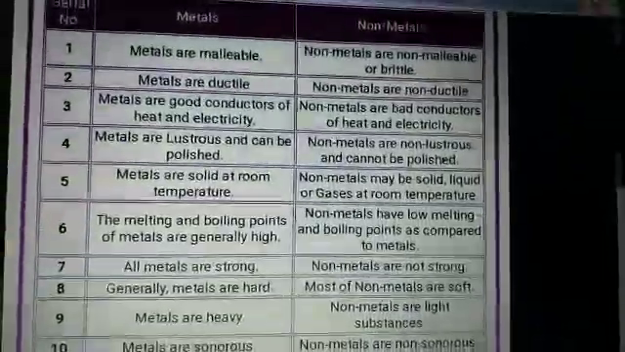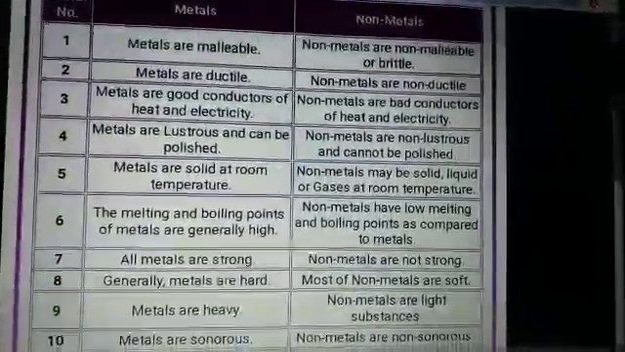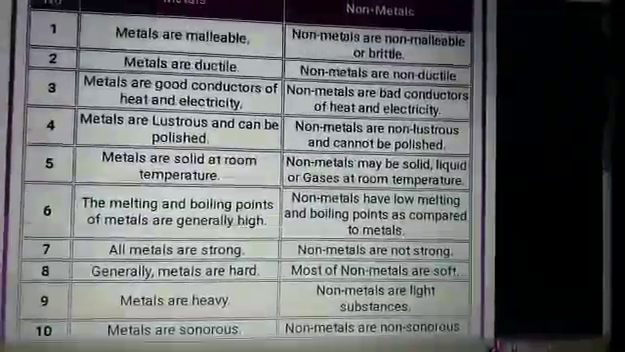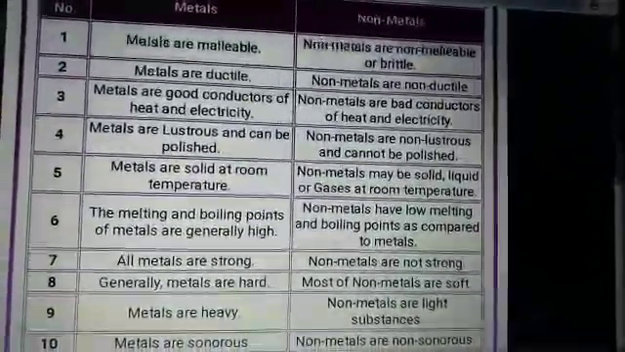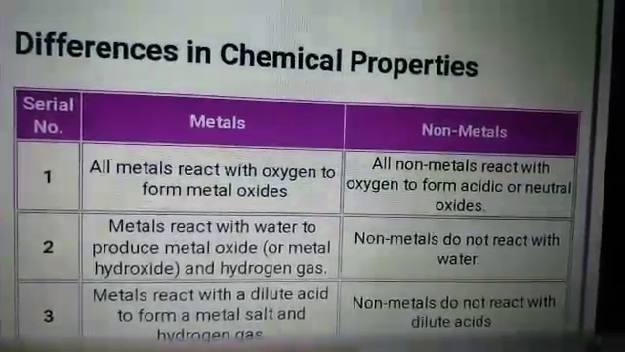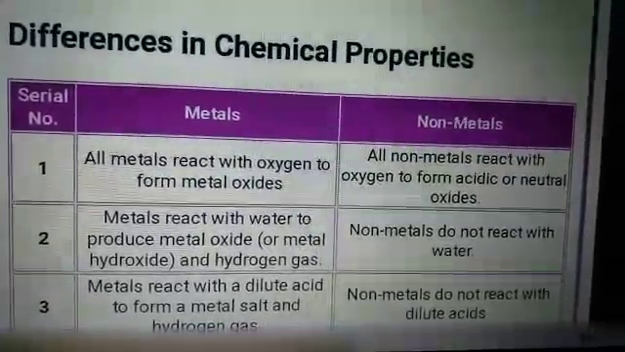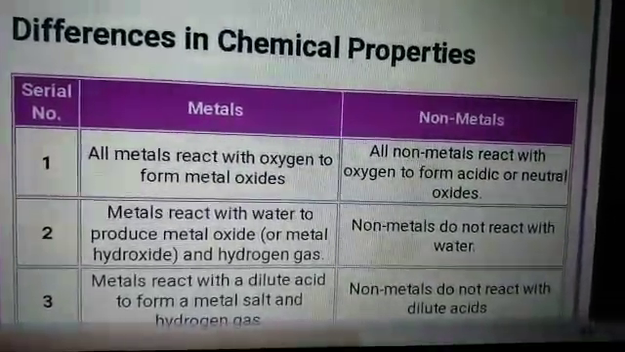So students, we have completed the physical properties of metals and non-metals, and now we will study the chemical properties of metals and non-metals. Let's study the chemical properties of metals and non-metals. So there are 3 points.